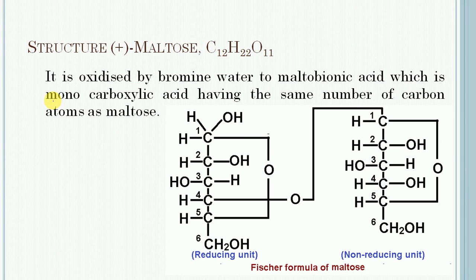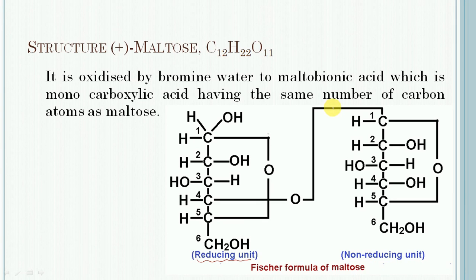These observations indicate that the two D-plus-glucose units of maltose are linked together in such a way that one of the combining molecules still has the hemiacetal form and acts as a reducing unit.